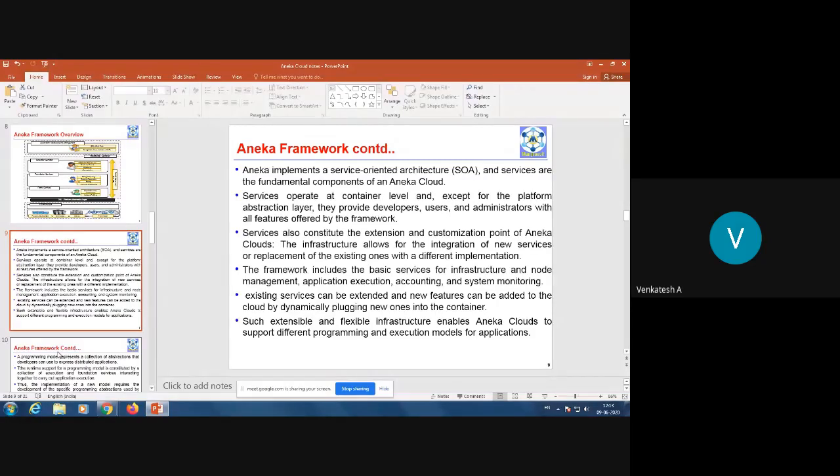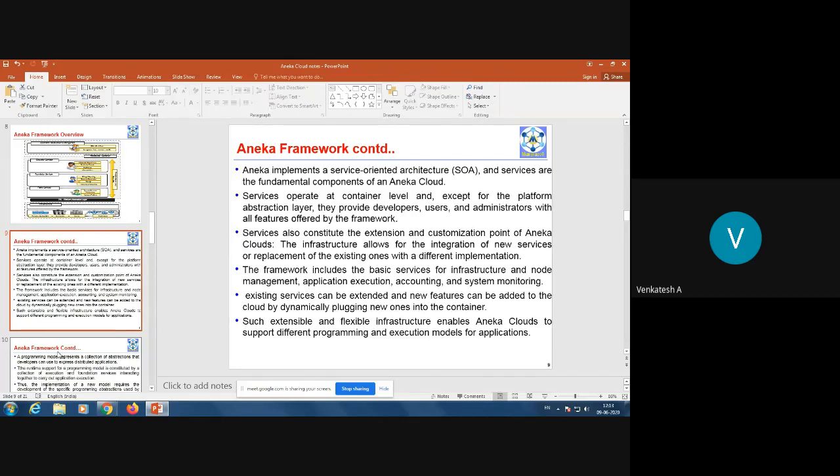The framework includes basic services for infrastructure and node management. That means whatever infrastructure is available, you can manage it. You can scale it down or scale it up. Then application execution, accounting, and system monitoring. That is very much concerned with administrative tasks.